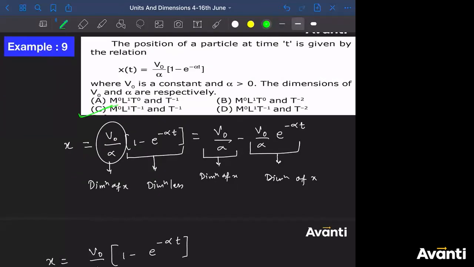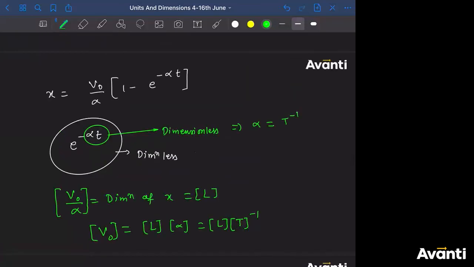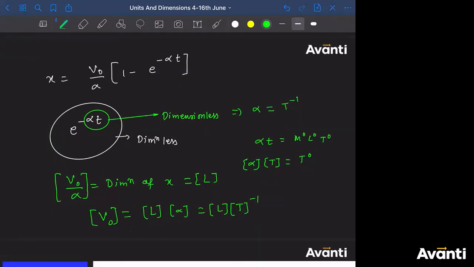ठीक है? अथर्वा देखो, अथर्वा is saying I couldn't understand why alpha is T inverse 1. Just imagine it here, bacha. If you're having alpha into T as M0 L0 T0, that is the meaning of a dimensionless number, right? M0 L0 T0. Write down the dimension of T. What is the dimension of T? It should be equal to T1. So what will be the dimension of alpha?